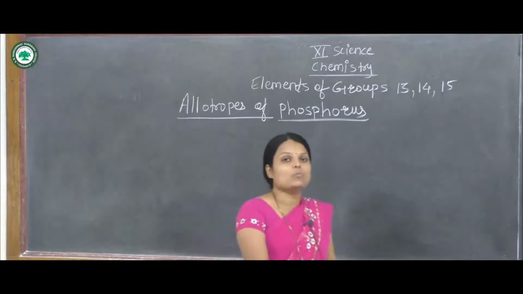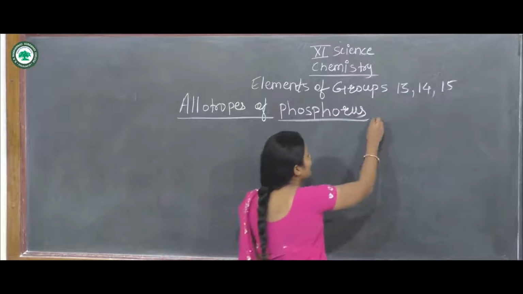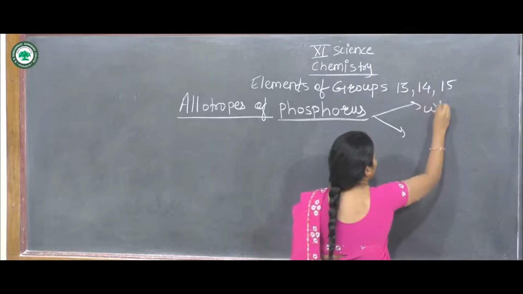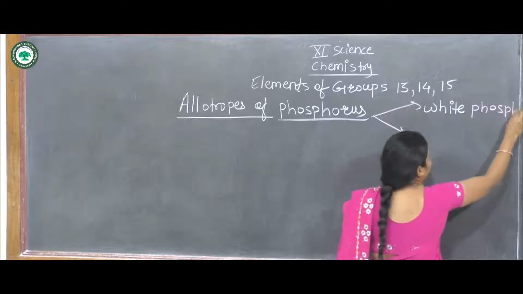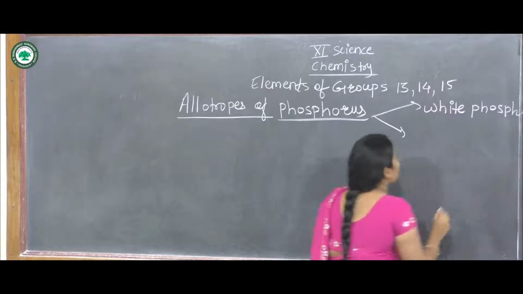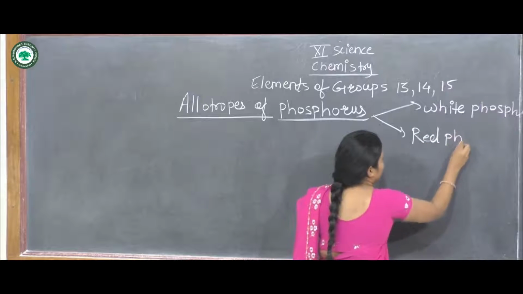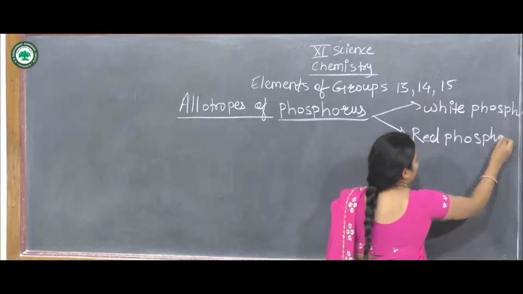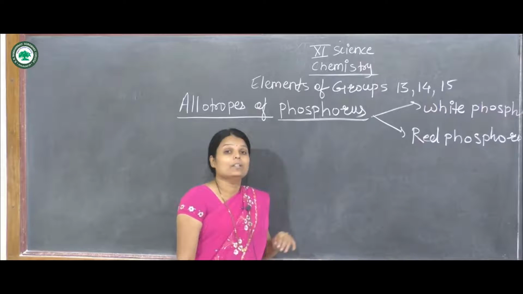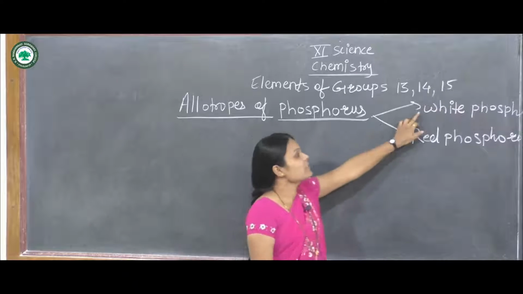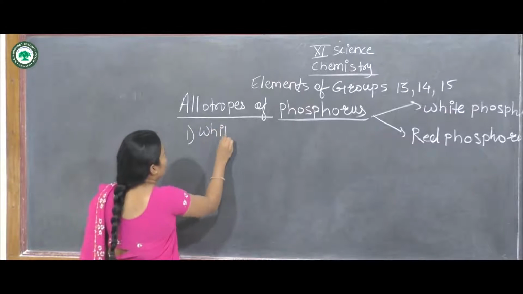In the allotropes of phosphorus, there are two types of allotropes. The first type is white phosphorus, and the second one is red phosphorus. These are the allotropes of phosphorus. Now we discuss them one by one. The first type is white phosphorus.